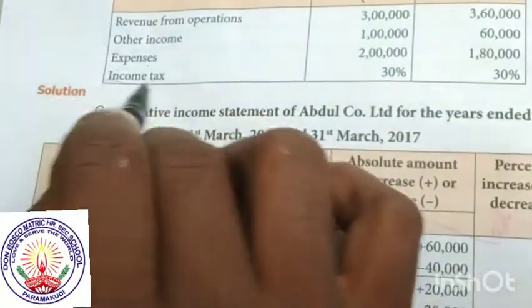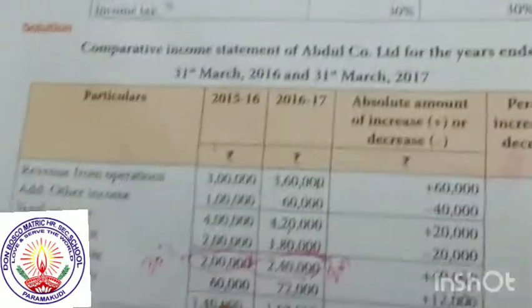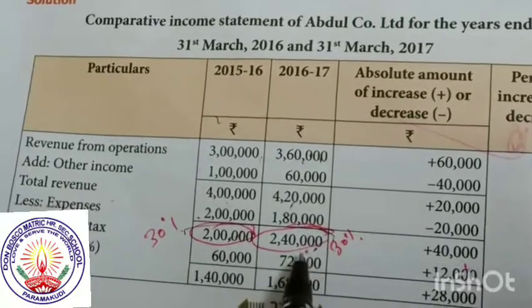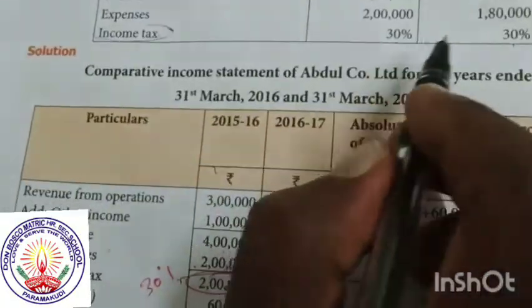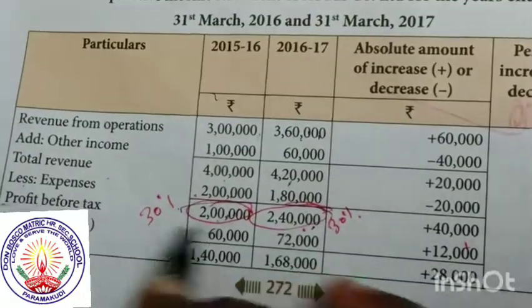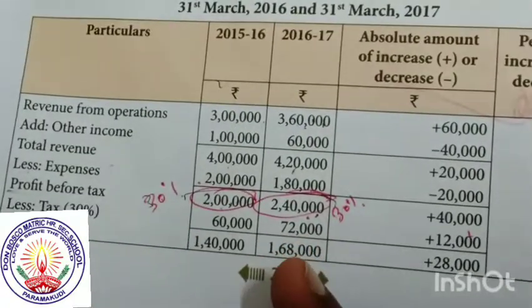Now the next concept is given in the additional information: income tax 30%. Profit before tax is 2 lakh 40,000. If the question gives income tax 30%, you automatically calculate it on the profit before tax. For 2 lakhs, take 30% as tax. How much will 30% be? Now find out the tax.